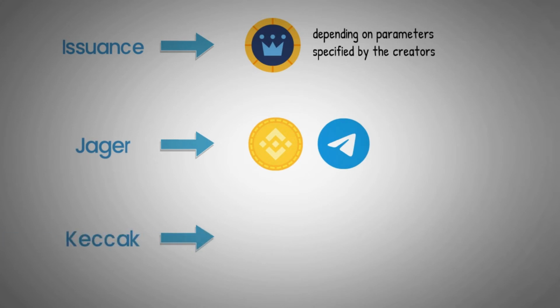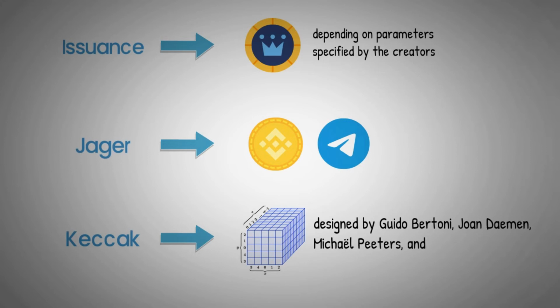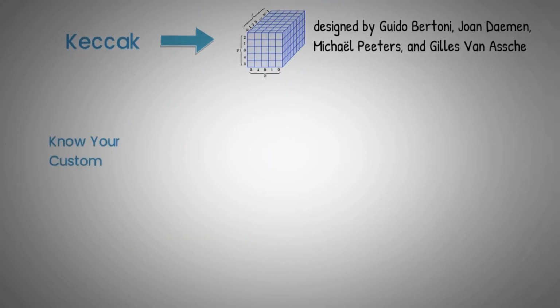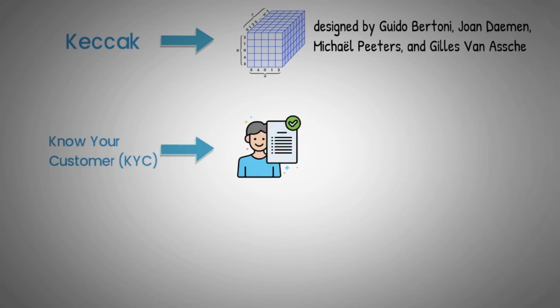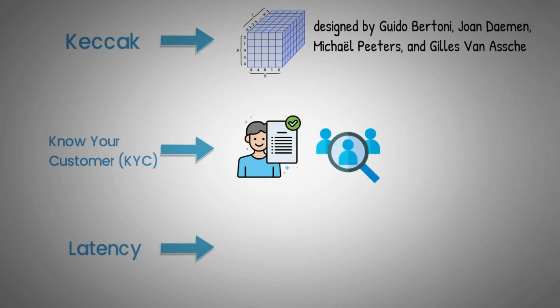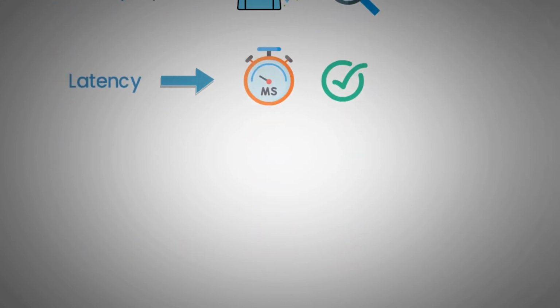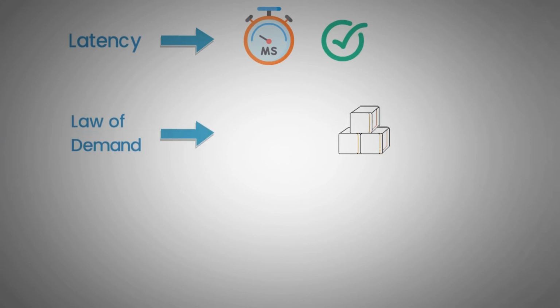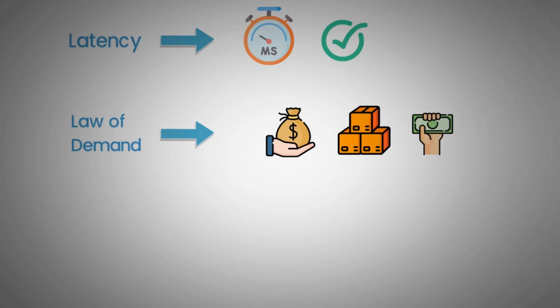Keccak: a versatile cryptographic function designed by Guido Bertoni, Joan Daemen, Michaël Peeters, and Gilles Van Assche. Know Your Customer, or KYC: a standard procedure in the finance industry which allows companies to identify their customers and comply with KYC and AML laws. Latency: the time between submitting a transaction to a network and the first confirmation of acceptance by the network. Law of demand: the law of demand relates to the willingness of consumers to buy a specific amount of goods or services for a particular price.